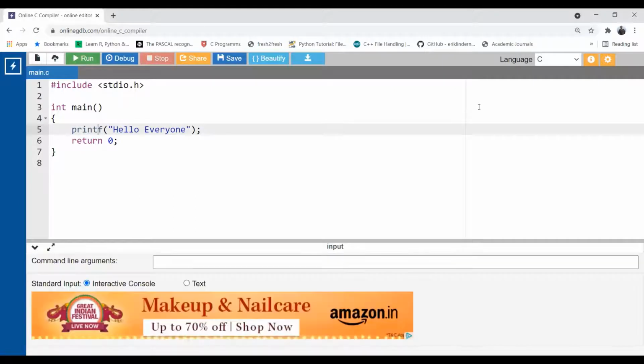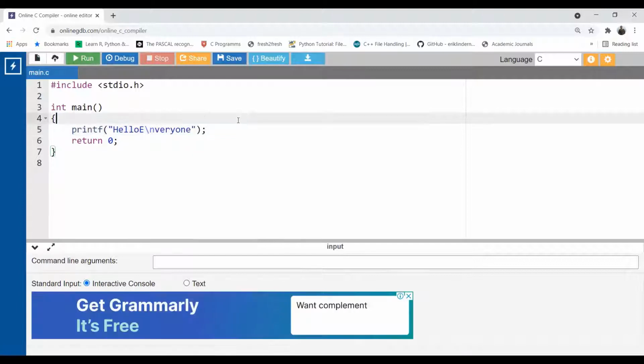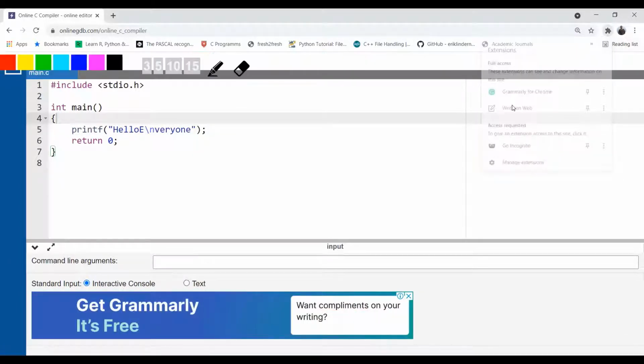Printf supports some special characters for formatting your output. Let me show you here. Suppose you have printed the words hello and everyone in one line, but you want to print them on two different lines using one printf statement. What you can do is introduce a newline character in between these two words. What is this backslash n? Try to understand the meaning here. Here I put a backslash n.